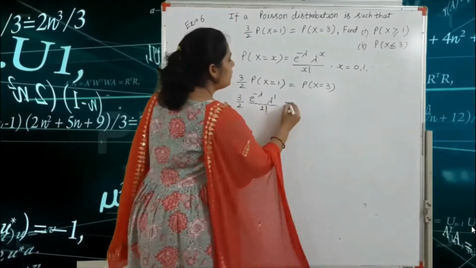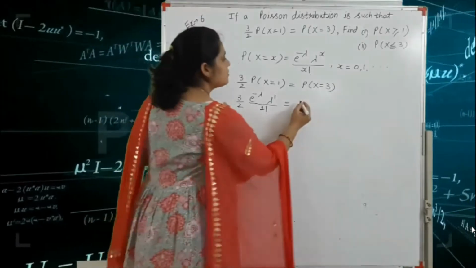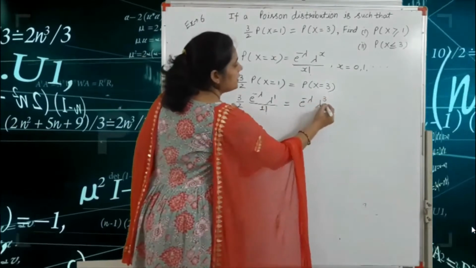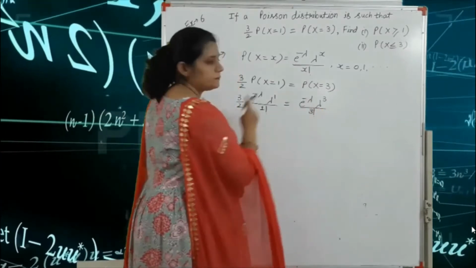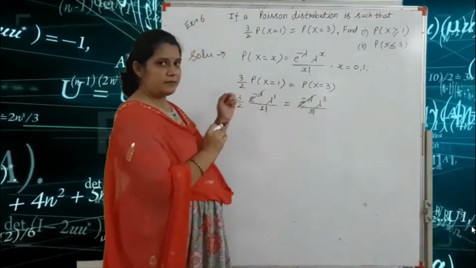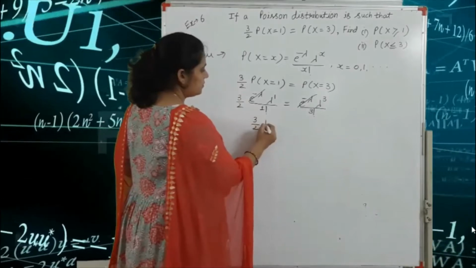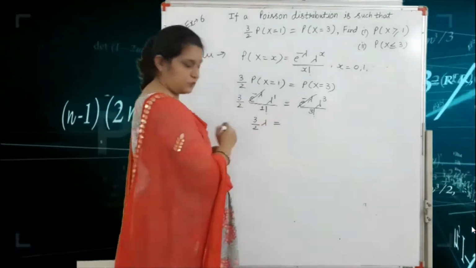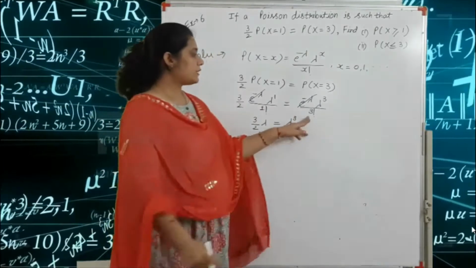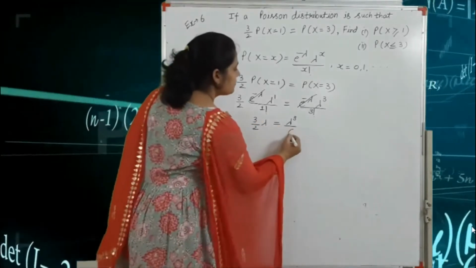Now for x equal to 3, e raised to the power minus lambda, lambda to the power 3 divided by factorial 3. Here e raised to the power minus lambda is cancelled. So the remaining term is 3 by 2 lambda is equal to lambda to the power 3 divided by factorial 3, that means 3 into 2 into 1, that is 6.